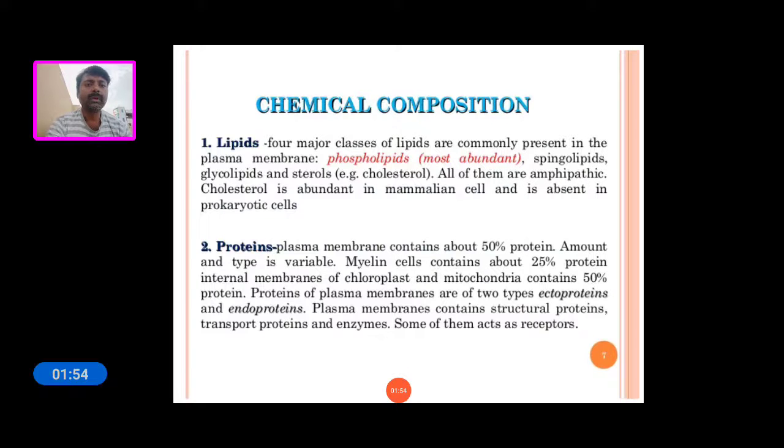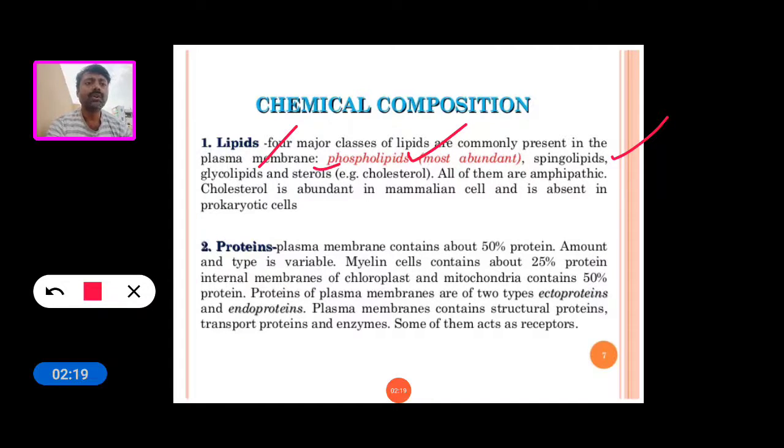Now see the chemical composition of plasma membrane. The major chemicals are lipids, proteins and carbohydrates. The four major classes of lipids commonly present in the plasma membrane are phospholipids, sphingolipids, glycolipids and sterols.